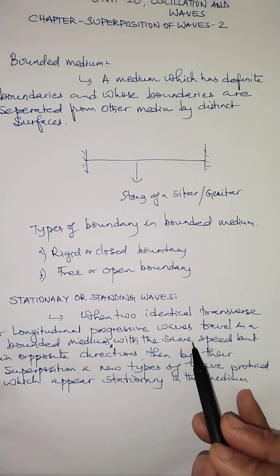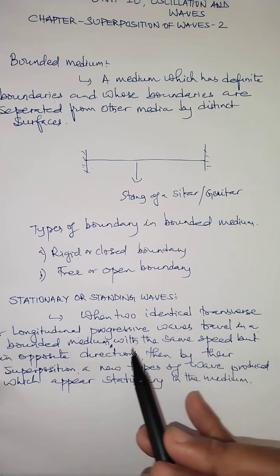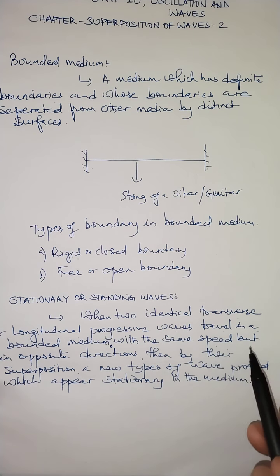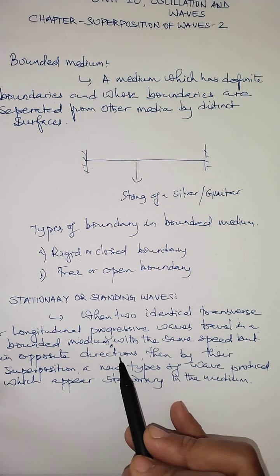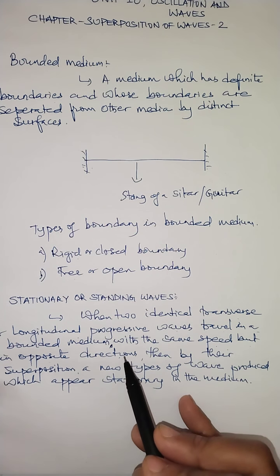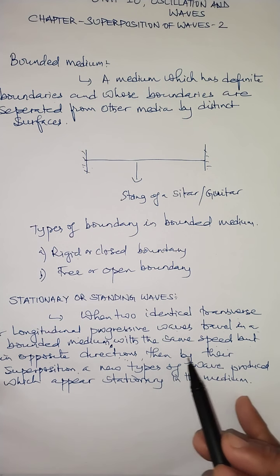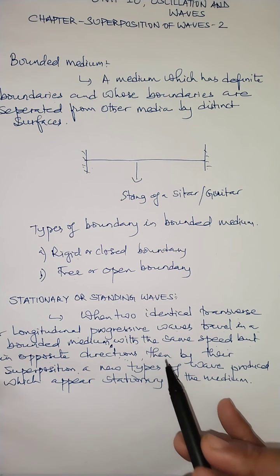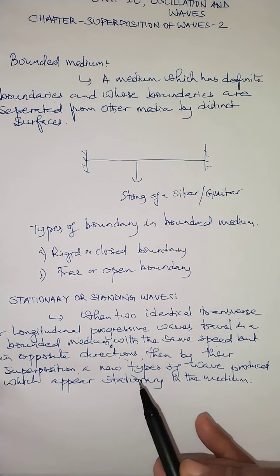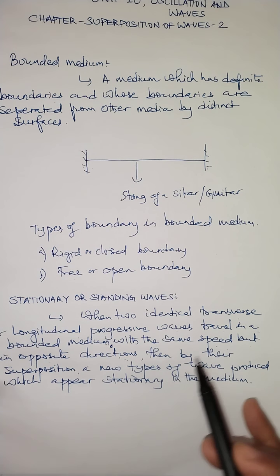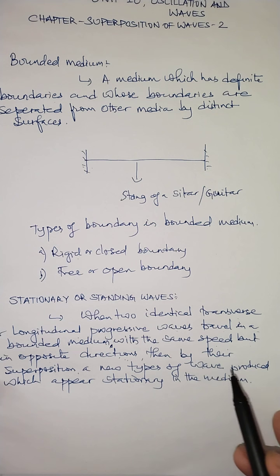But what usually happens when two identical transverse or longitudinal progressive waves travel in a bounded medium with the same speed, but in the opposite direction? These two waves get superposed, that is, by the superposition of two waves, due to interference. By the superposition of two waves, a new type of wave will be produced.